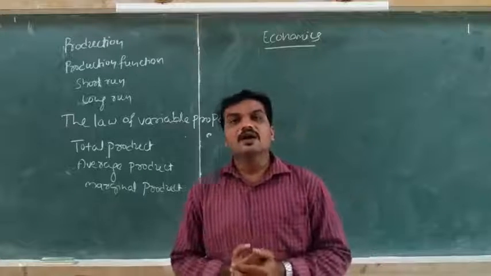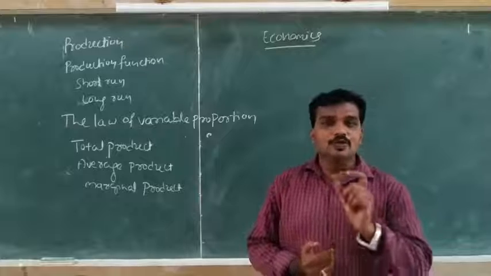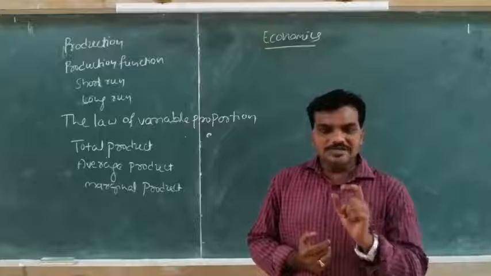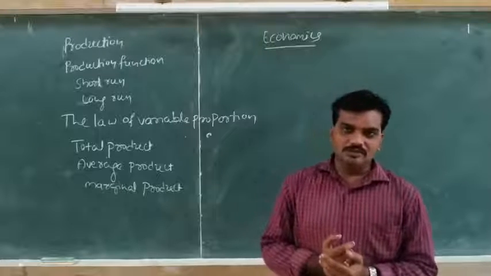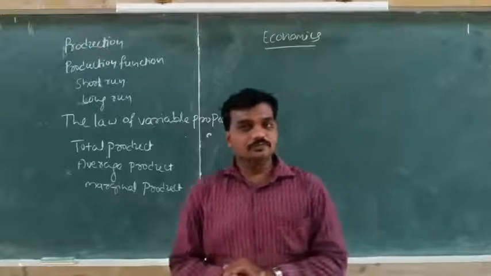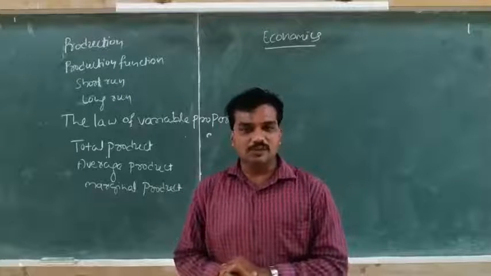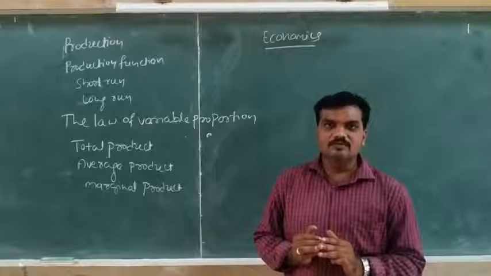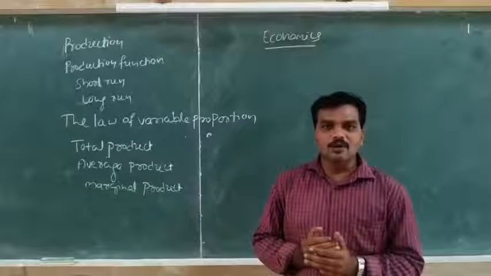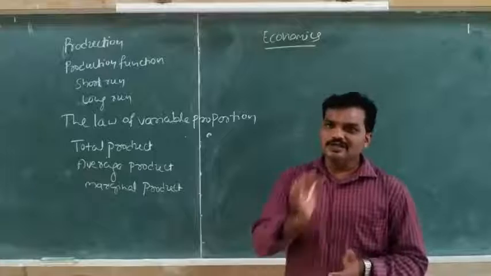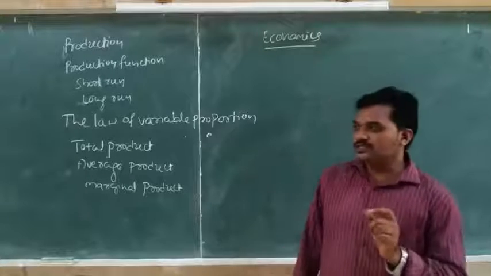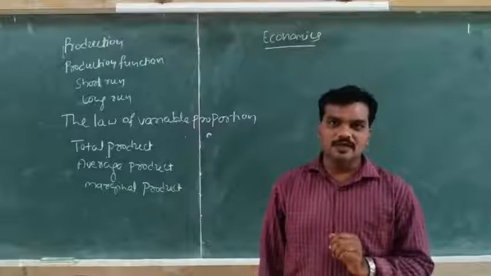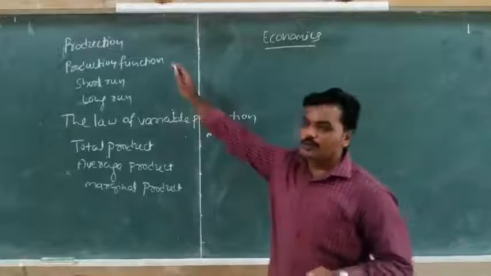Let me see. In second year economics, microeconomic part, I told you in the previous classes that consumption and production are very important concepts. See, for consumption, we use goods and services to satisfy our wants. That means the goods and services have a power to satisfy human wants. Then a question arises: how are the goods and services possible? That means how are the goods and services available to us. Then we go to the production process.